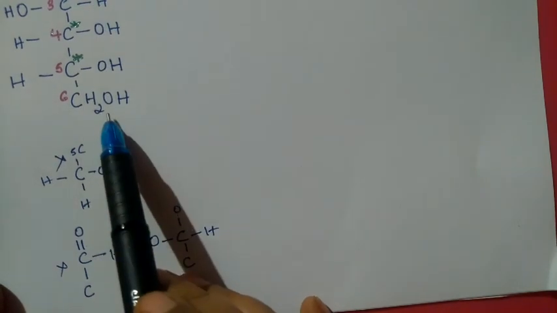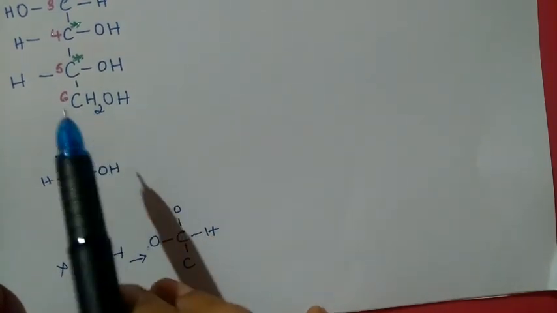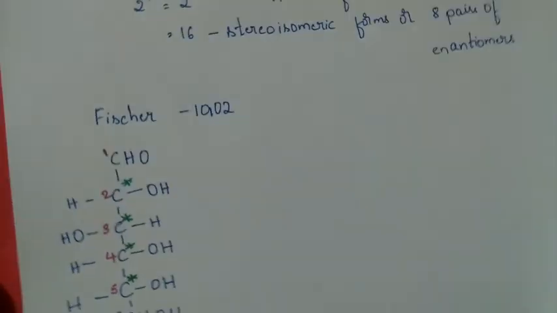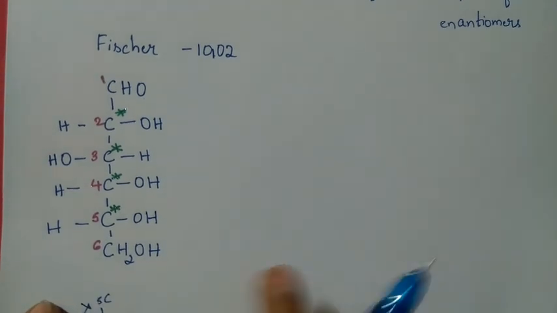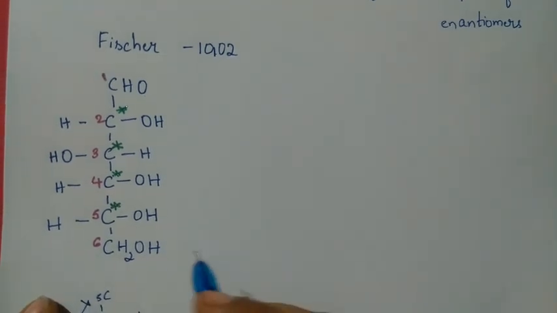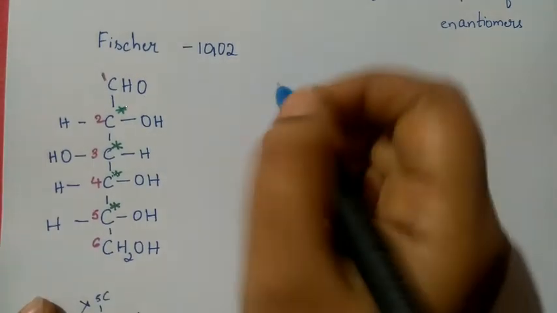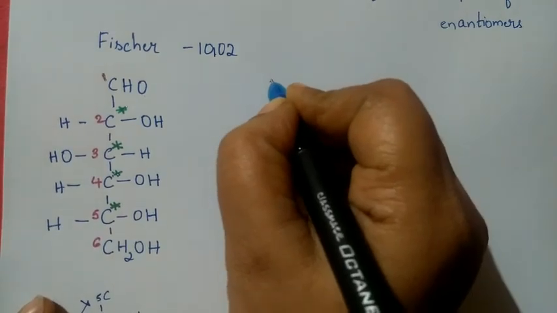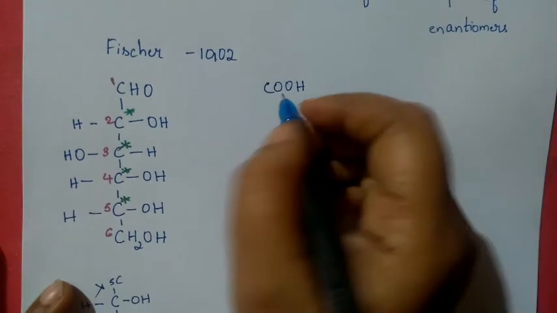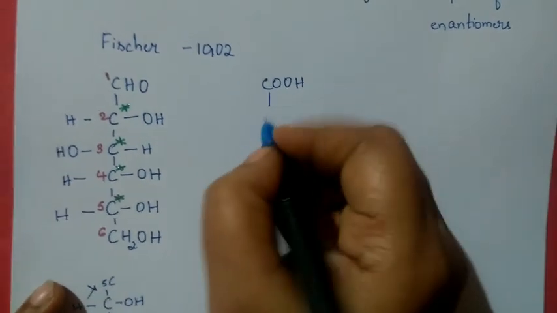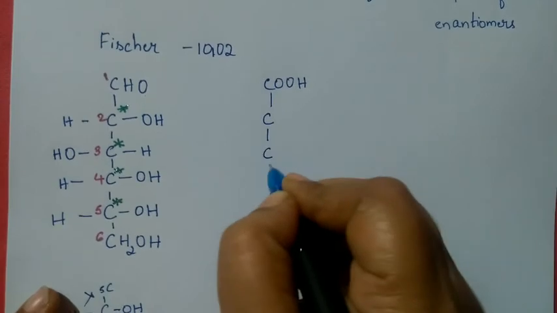So the CHO group is not a chiral carbon, as well as the 6th carbon, that is CH2OH, that is also not a chiral carbon. So now we are going to write the structure for, this is our glucose we had written. Now we are going to write the open chain structure for gluconic acid. That is gluconic acid, we have already studied. Instead of the aldehyde group, we have the COOH group. Again, same thing, 6 carbon atoms.